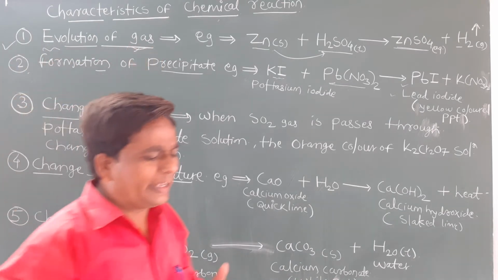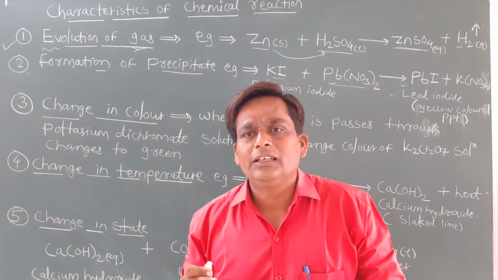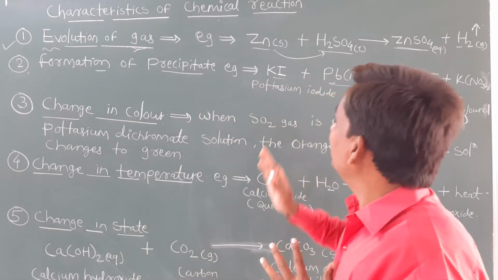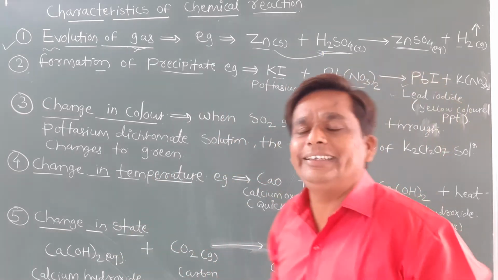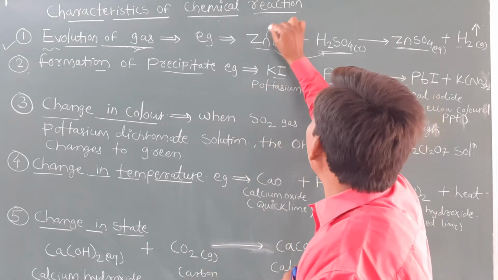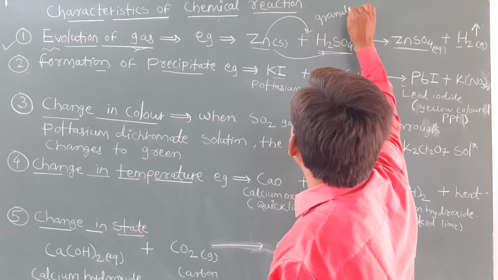When we do any chemical reaction, sometimes there is an evolution of gas, meaning a gas is involved. We give one general example here. We take sulfuric acid, H2SO4, in one beaker, and in that sulfuric acid we add zinc granules. These are the granules, in solid state.